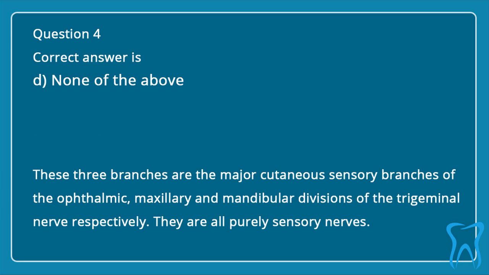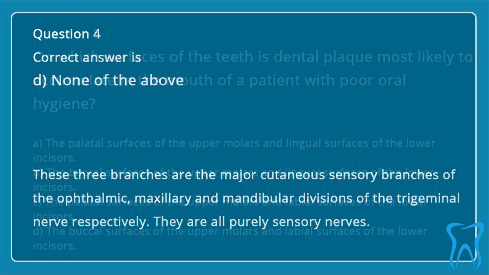Correct answer is D. None of the above. These three branches are the major cutaneous sensory branches of the ophthalmic, maxillary, and mandibular divisions of the trigeminal nerve respectively. They are all purely sensory nerves.